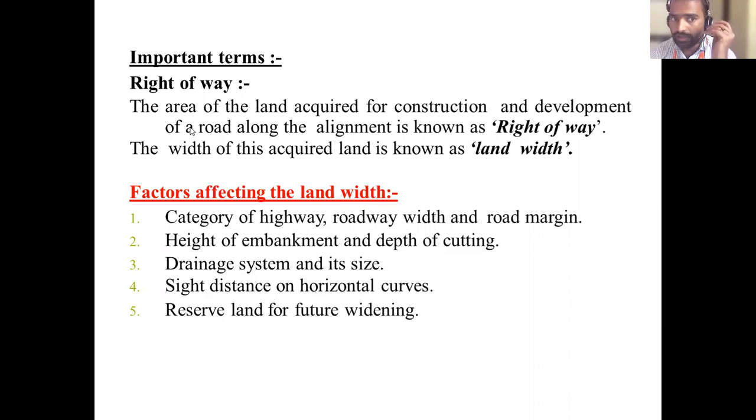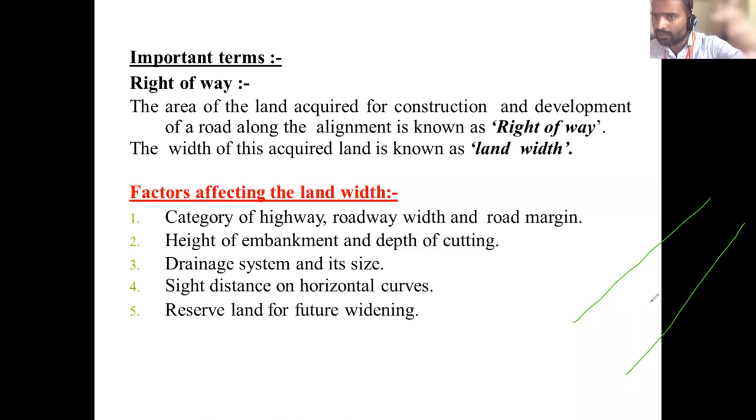Try to understand. Right of way means the area of the land acquired for the construction and development. See, now there is one road length. Right now I need this much road. In future, after 10 years, after 20 years, will this road width be enough?